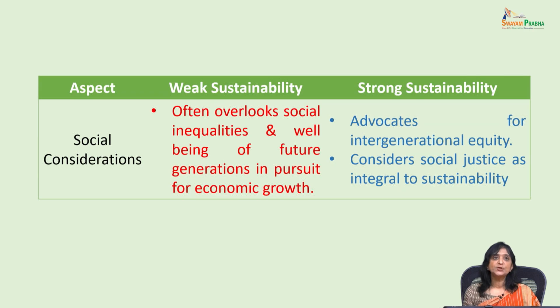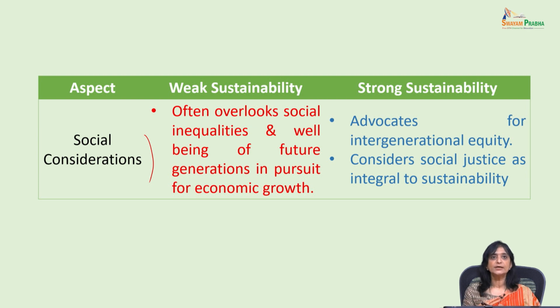The next aspect on which we can differentiate is the social considerations. Weak sustainability overlooks social inequalities and well-being of the future generations. We have just seen it is based on the assumption of Keynes that in the long run we are all dead. So whatever development we have to do, we do in our lifetime. So it is generally overlooking it. We are not saying it is not considering.